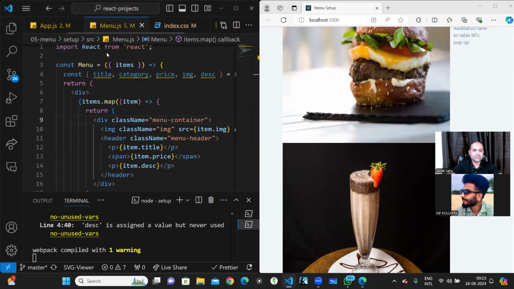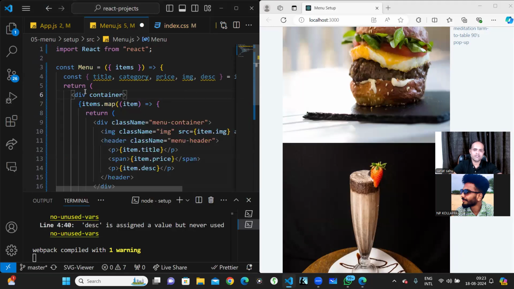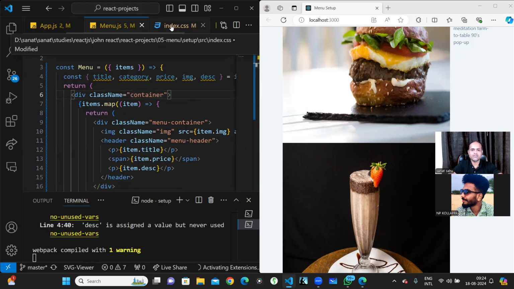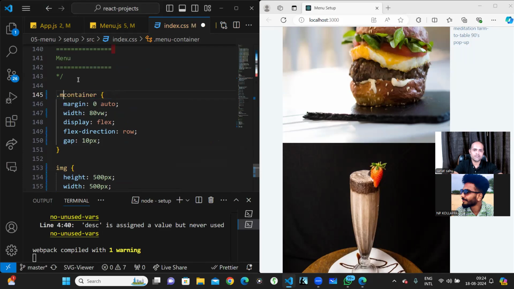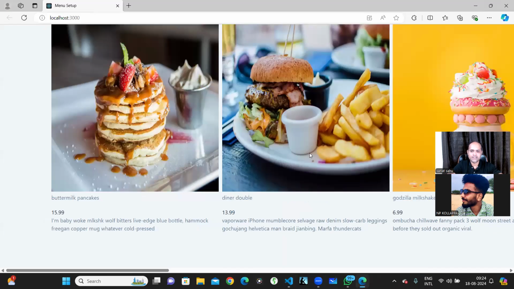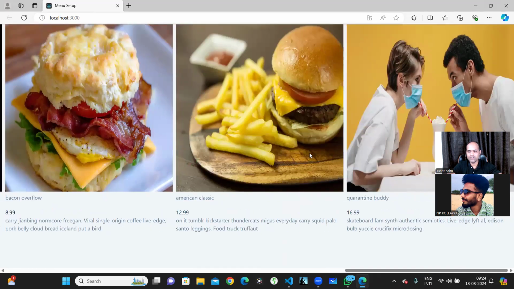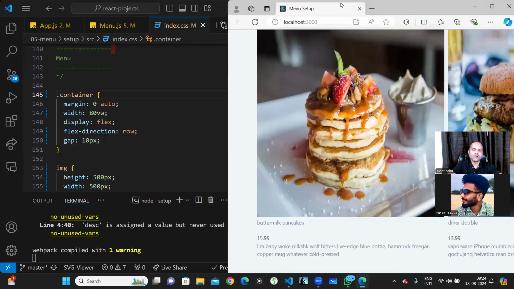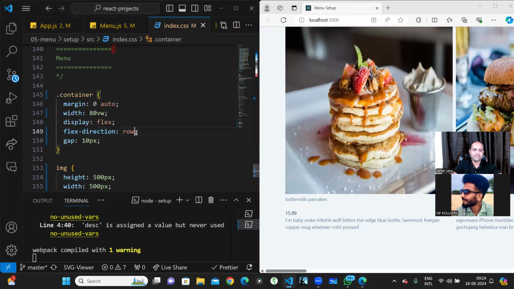So right now, let's see how it is there. I did it on the menu container, but I should have done it on the container. Let me write container here, and we should have done this to the container, not the menu container. Let me save. Yeah, now it is looking fine, right? But everything is in a row-like fashion, which we don't want. So now we can do this in a column-like fashion.